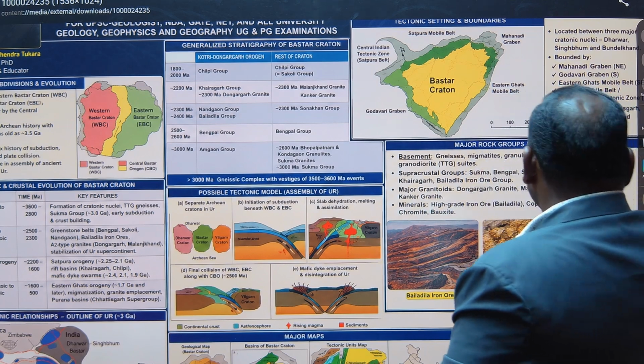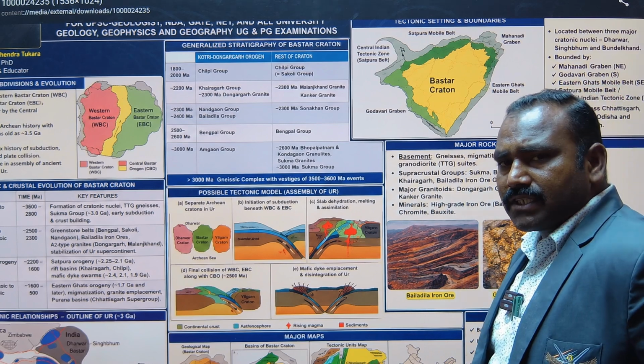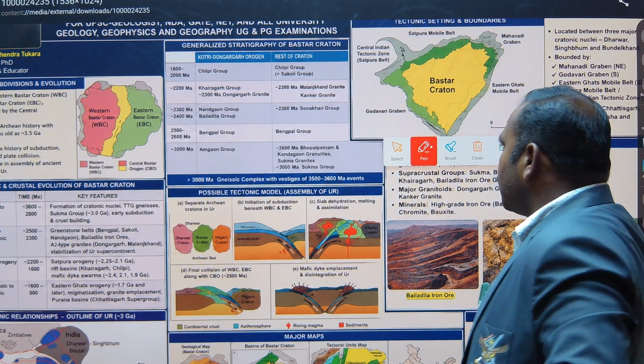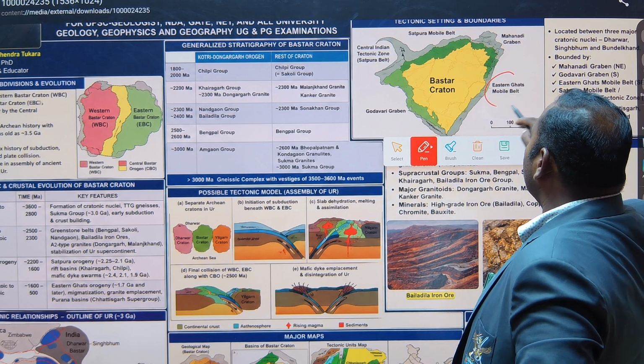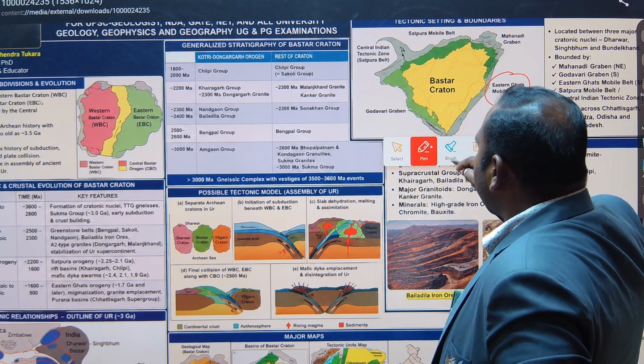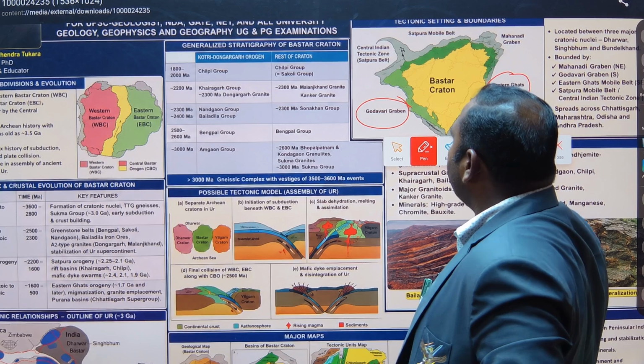The Bastar Craton also has different boundaries, northeast, southwest, in all directions. Its southeastern boundary coincides with the Eastern Ghat, and its southwestern boundary coincides with the Godavari Grabens.